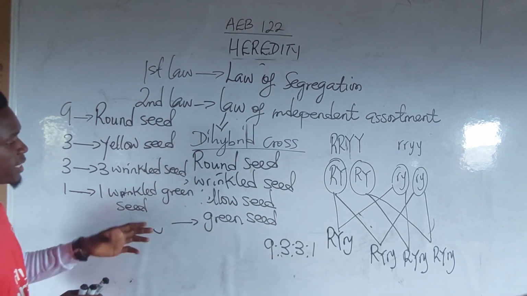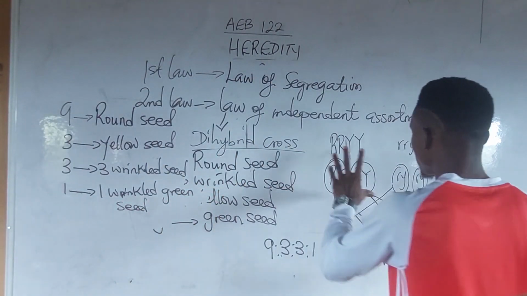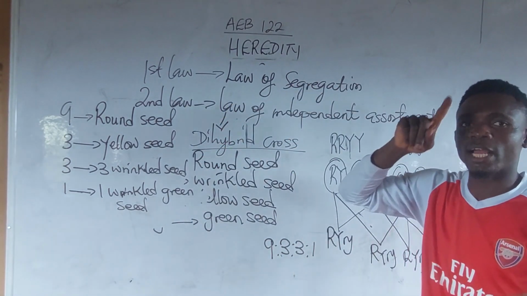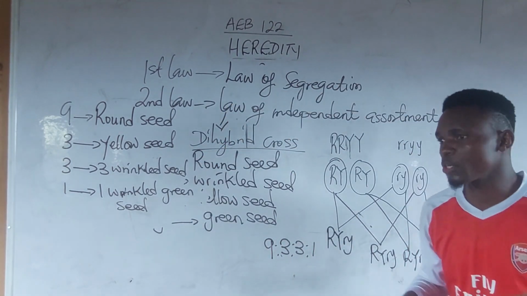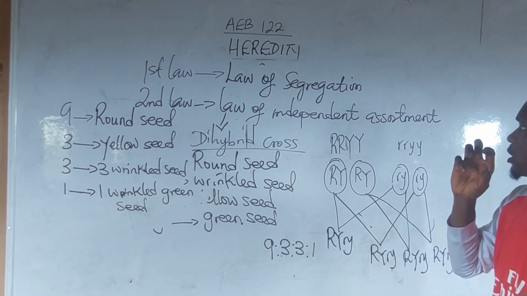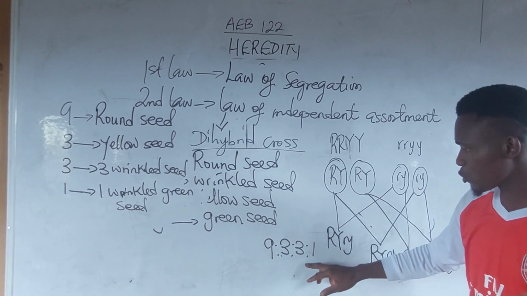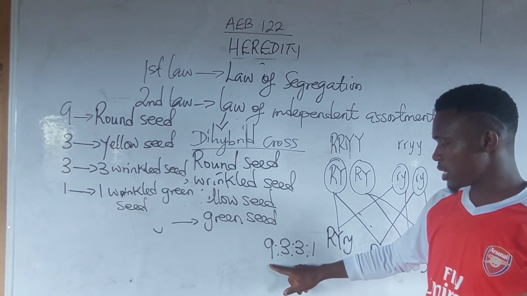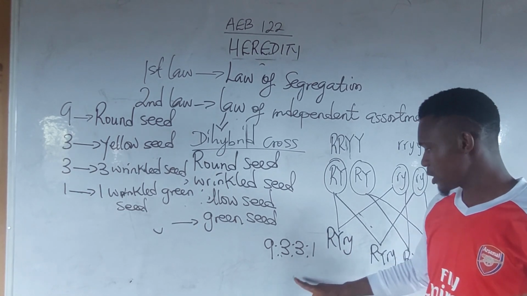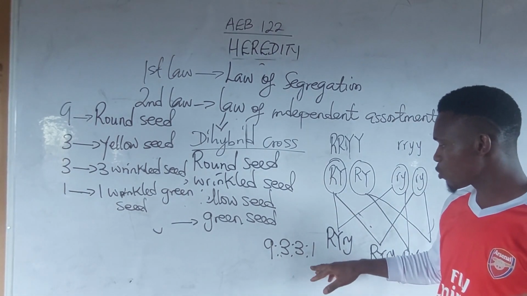Now we have come to the end of the lecture. So at this point, we call it a day. Test cross results in a genotypic ratio of 1 to 2 to 1, and a phenotypic ratio of 3 to 1. Then the dihybrid cross results in 9 to 3 to 3 to 1: 9 round yellow seed, 3 round green seed, 3 wrinkled yellow seed, and 1 wrinkled green seed.